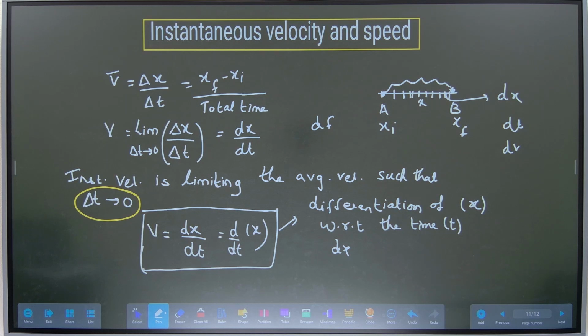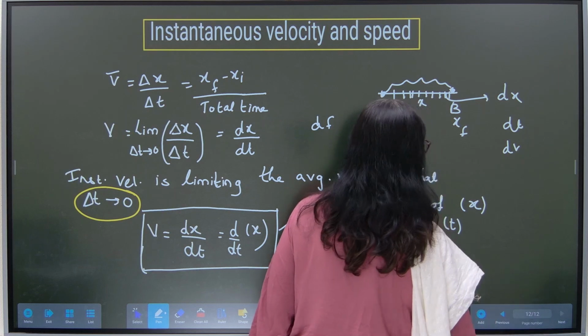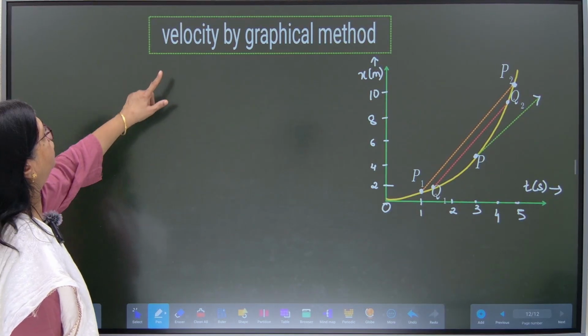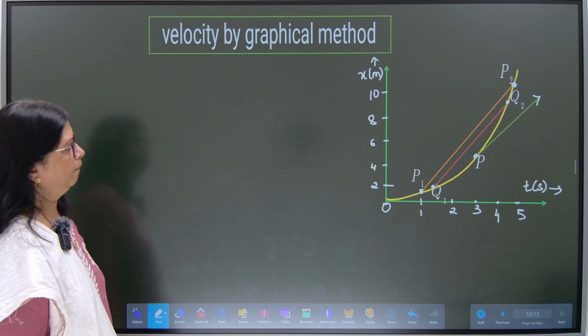After this pic, we shall go to the next page in the same video. So keep watching till the end. Now, let us go to the next page where we will try to calculate velocity by graphical method.